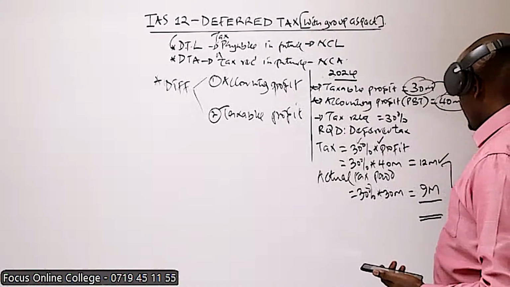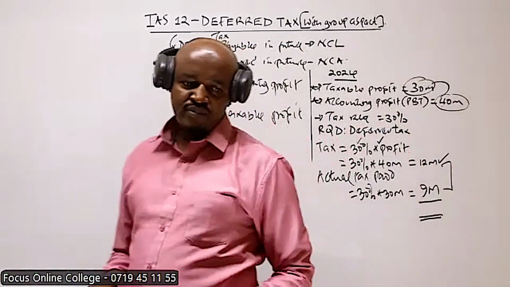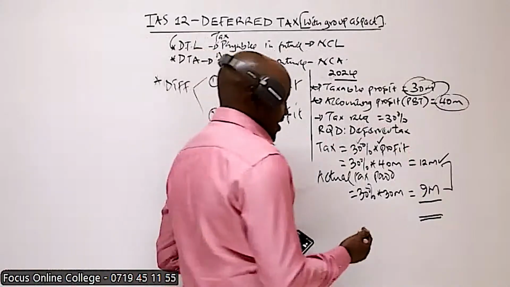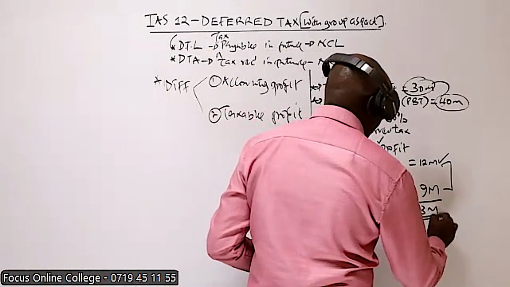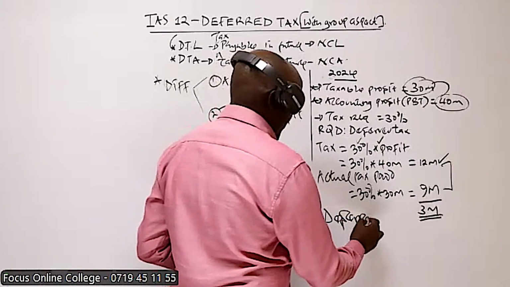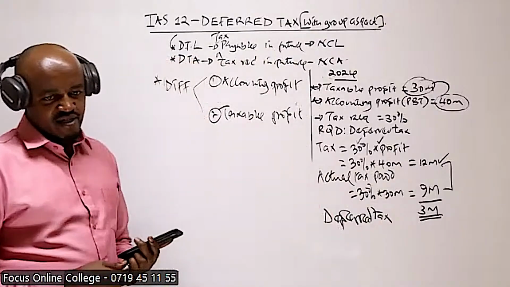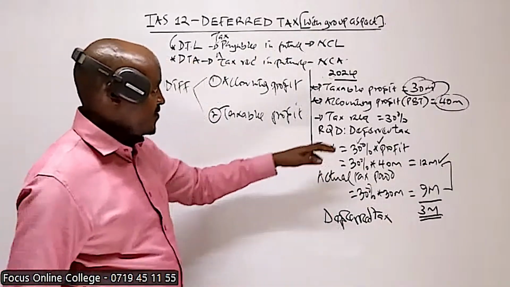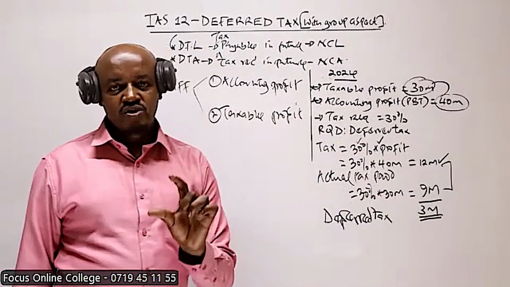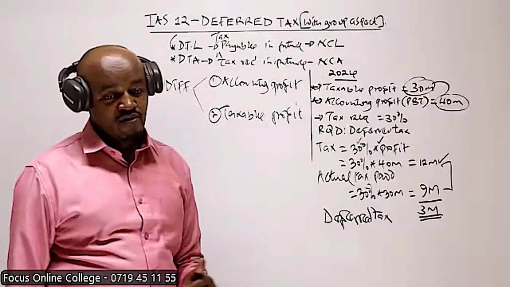Now, the difference between these two figures, the tax the company was supposed to pay and the actual amount of tax to be paid by our company here, is 3 million. 3 million, we refer to this as a deferred tax. Why? You can see during the current year, the year 2024, our company was supposed to pay a tax of 12 million. But the actual tax to be paid would be 9 million. Reason being, the accounting profit and taxable profit are different.